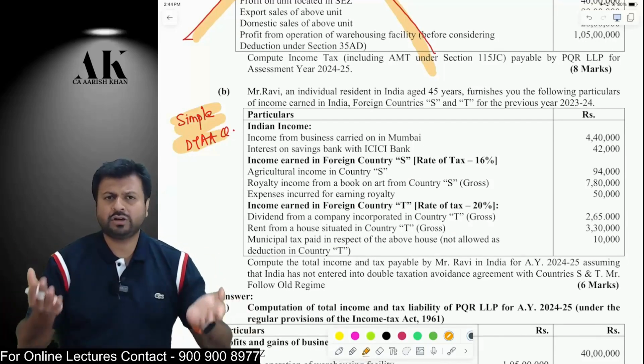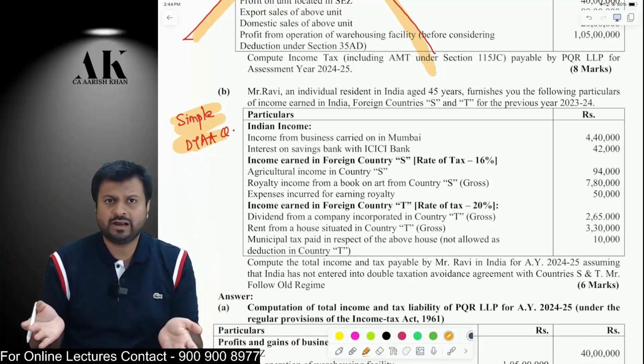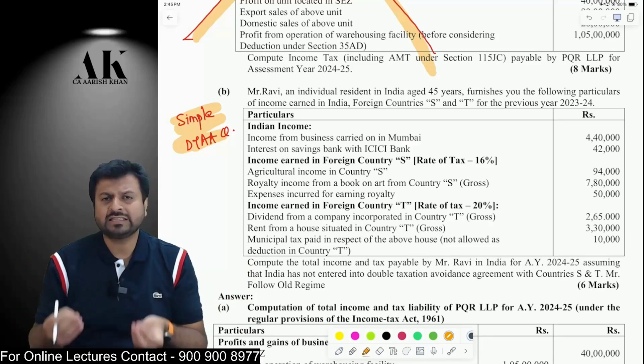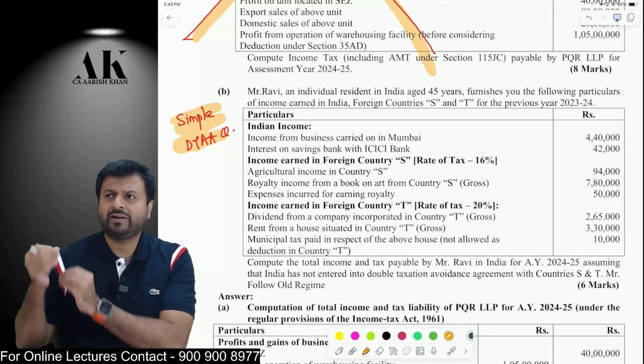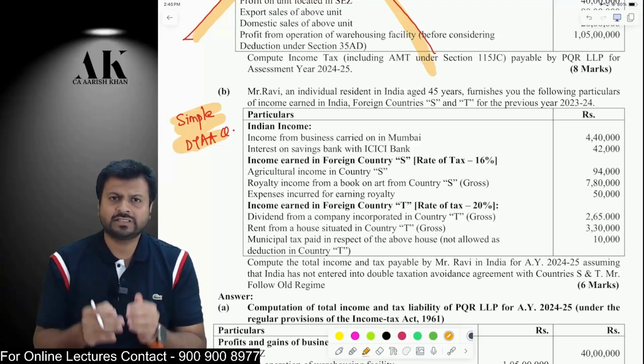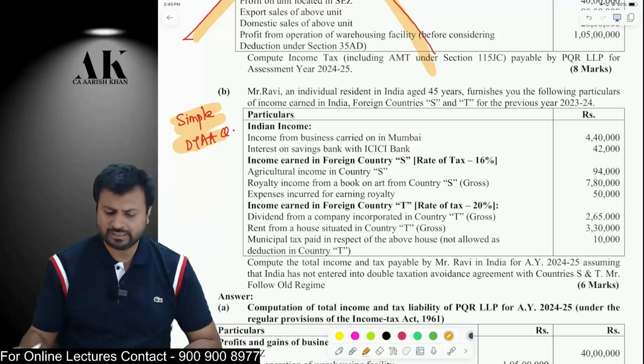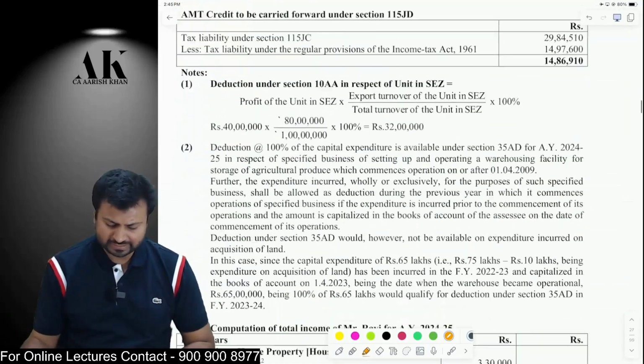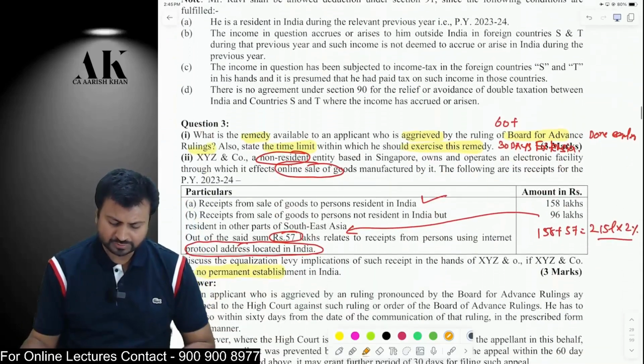In DTAA, what you are supposed to do? First, you are supposed to compute income, take all the incomes, compute tax, find out the average rate. After that, find out how much is the doubly taxed income and apply the foreign rate or Indian average rate, whichever is lower, on doubly taxed income, and take the relief under section 91. So it's a very simple question, nothing great as such. Okay. Now let's move on to the next question.